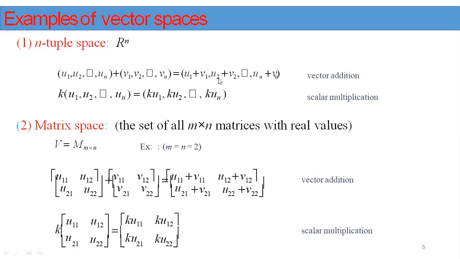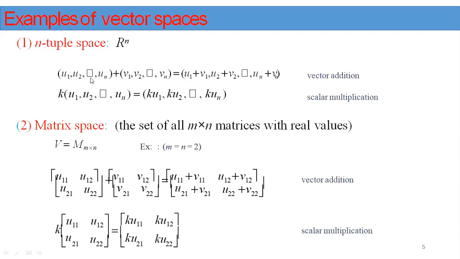We can easily write the n-tuples like this, therefore it is also satisfied by R to the power of n. Identity vector. What is the identity vector? (0, 0, 0, and so on, 0). That is the identity vector in R to the power of n. We can add it to any other vector and we get the same vector. The identity axiom is also satisfied.